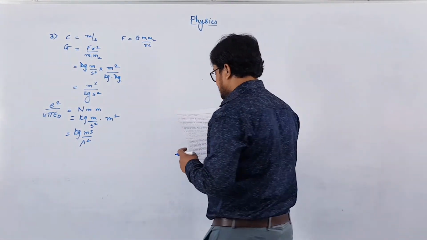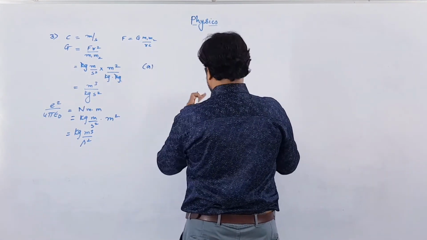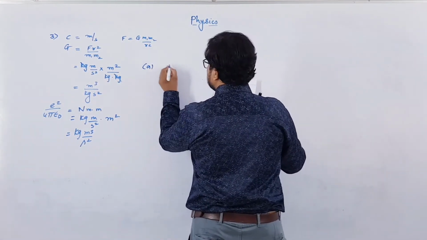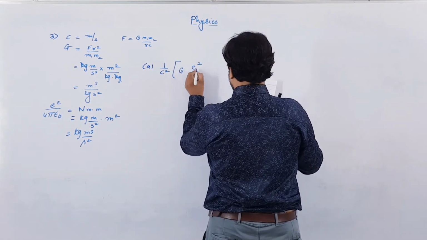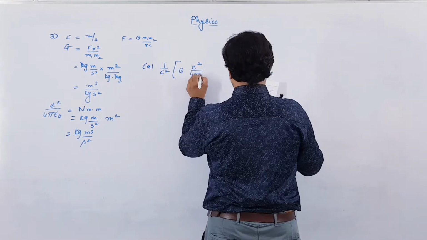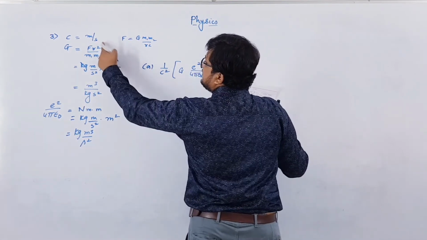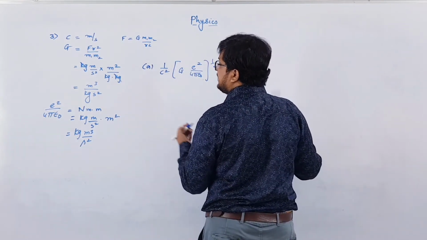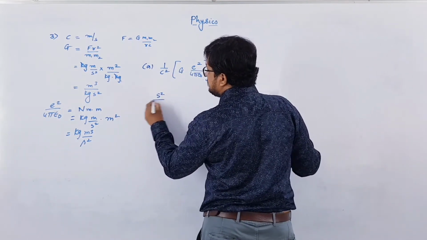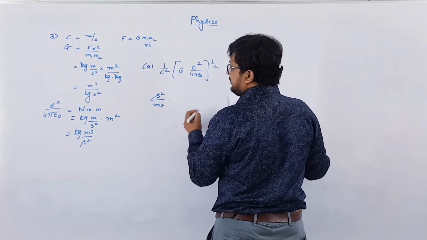So in option A we will take 1 by c square into g e square over 4 pi epsilon naught whole raised to half. Now c is meter per second, so c square will be meter square per second square. The inverse of that is second square per meter square, into g.